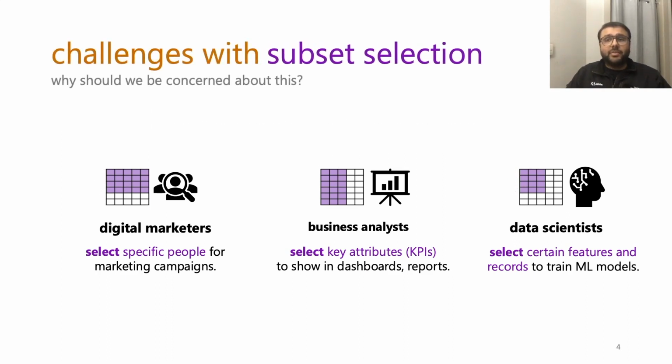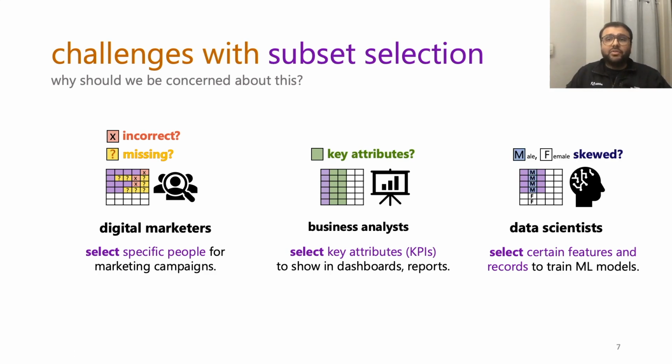We should be concerned about it because there might be a lot of missing and incorrect values in the subset. One may not know which attributes are key, important, relevant, and so on. An attribute's values might be skewed. For example, the subset may only have male data points.